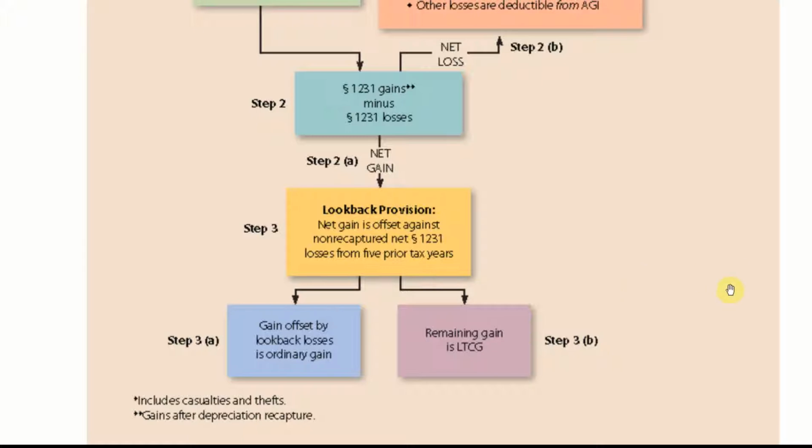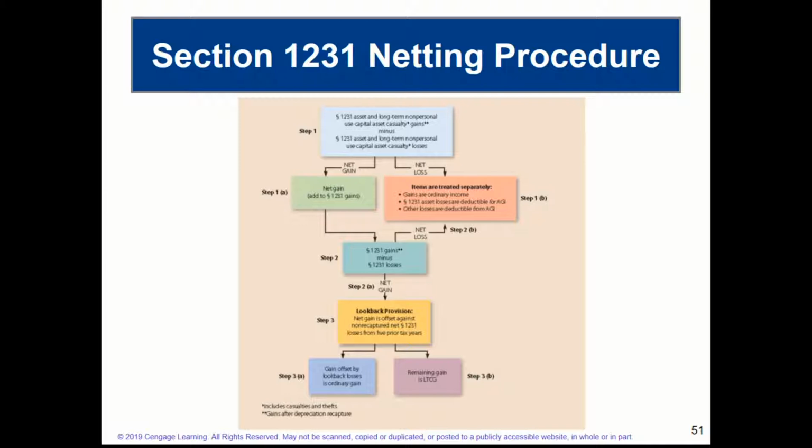So following these flow charts is a good way to work through this. Step 3 would not be necessary if we didn't have a look back opportunity. We'd stop at step 2 and just take 1231 business gains minus 1231 business losses and stop there. If we had a net gain, it would be taxable at the favorable tax rates. But if we're taking advantage of a look back provision where we had previous losses we want to use to offset current gains, then, as I said, to the extent we took a deduction for ordinary losses earlier, that now is ordinary income.